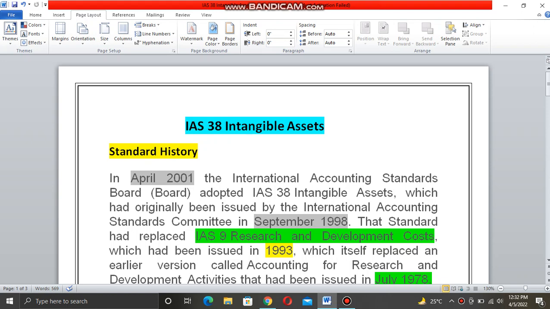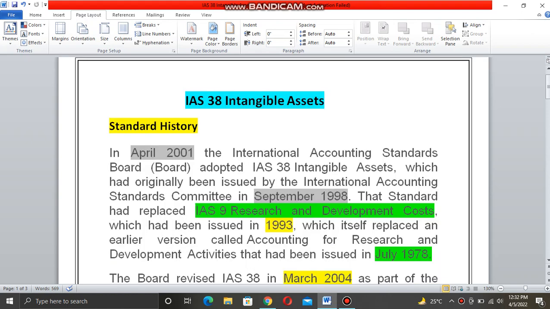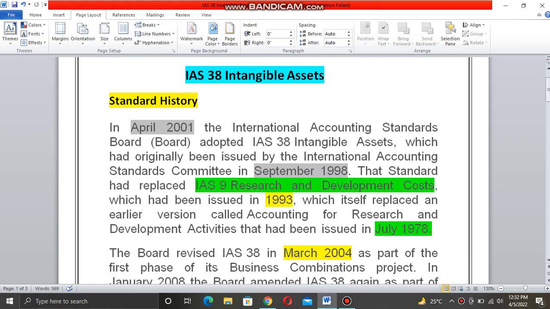First of all, we will look at the history of this standard from the very start up to now. In April 2001, the International Accounting Standards Board adopted IAS 38 Intangible Assets, which had originally been issued by the International Accounting Standards Committee in September 1998. Later on it was adopted by the International Accounting Standards Board in April 2001.